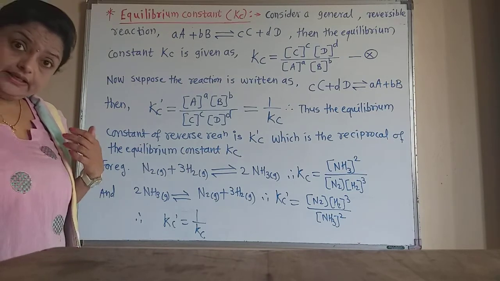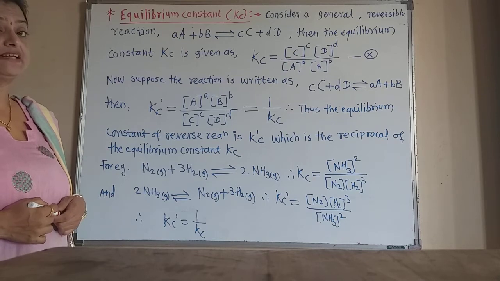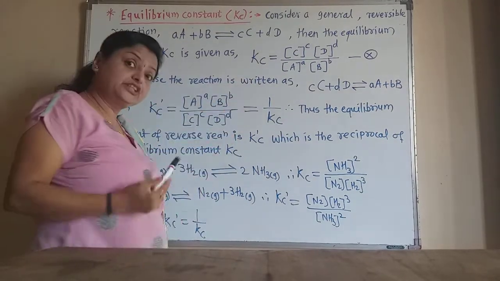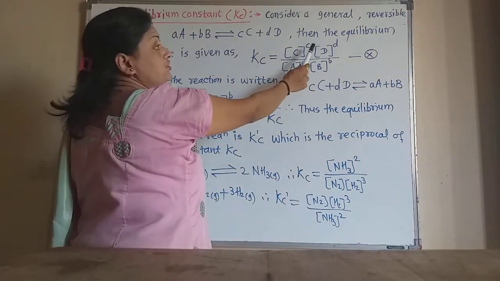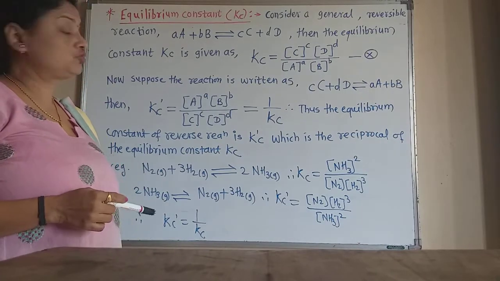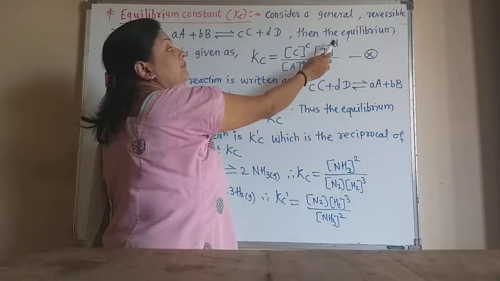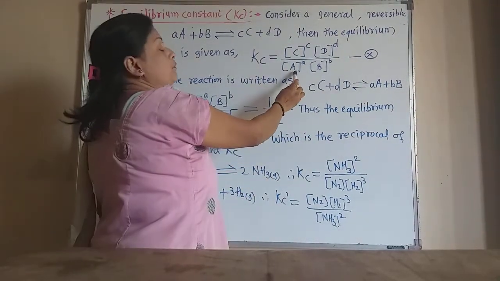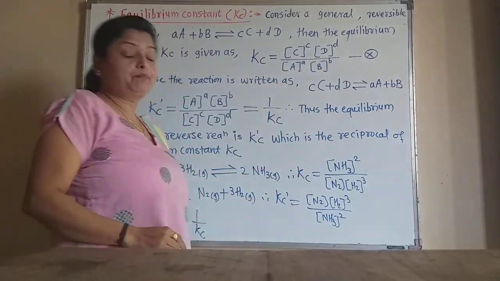So in such a general balanced reversible reaction, the equilibrium constant is the product of the concentrations of the products raised to suitable powers, divided by the product of the concentrations of the reactants raised to suitable powers.